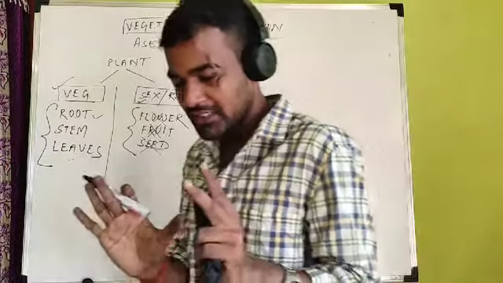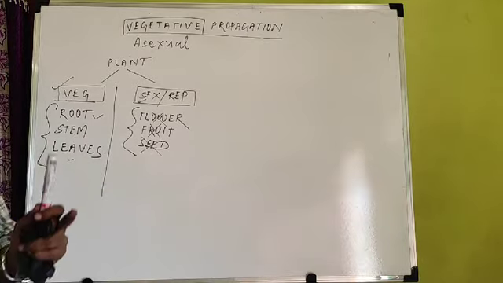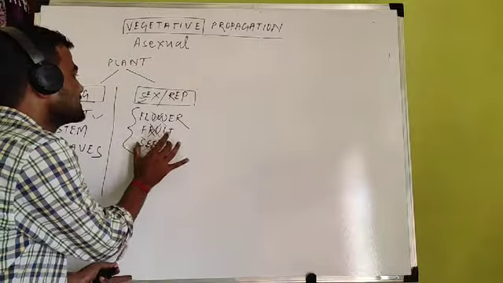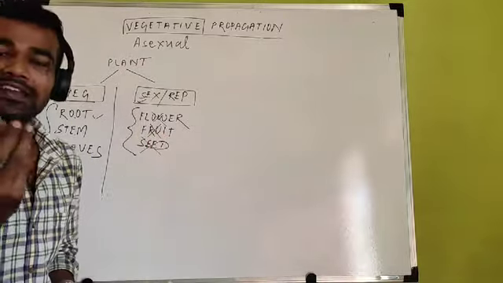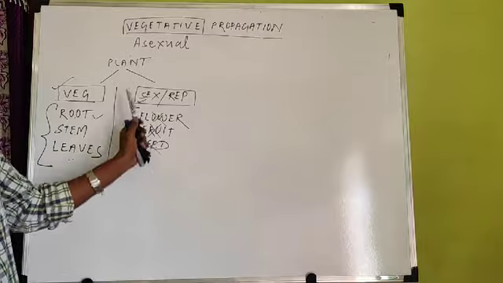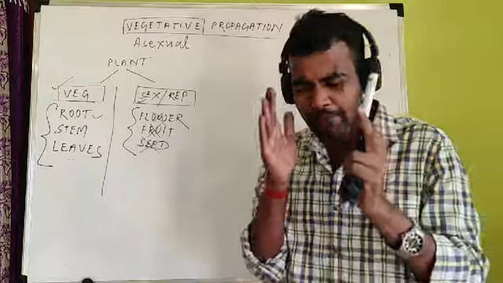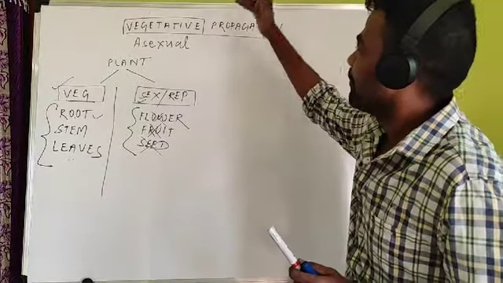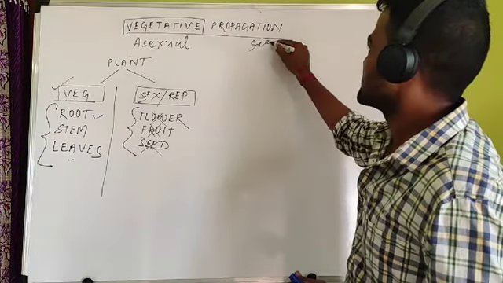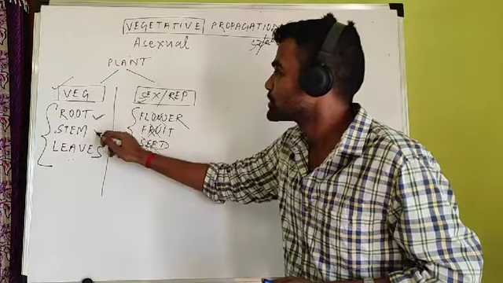In a very simple definition, what is vegetative propagation? The type of reproduction which does not use seed. Seed is used in sexual reproduction. When you take a seed, put it inside the soil and a new plant arises from that seed, that is sexual reproduction. But what is vegetative propagation in simple words? The type of propagation in which seed is not used. In place of seed, there is use of root, stem and leaves.